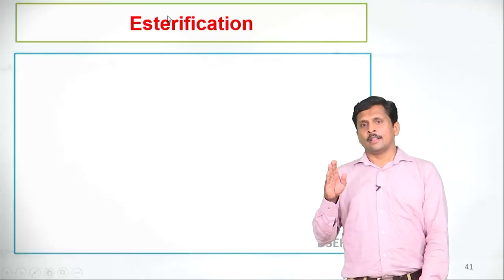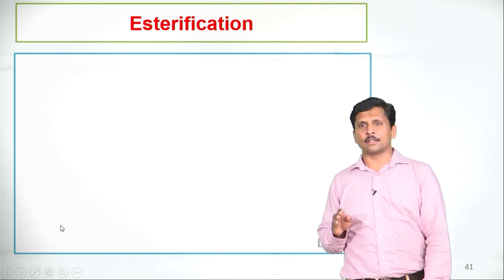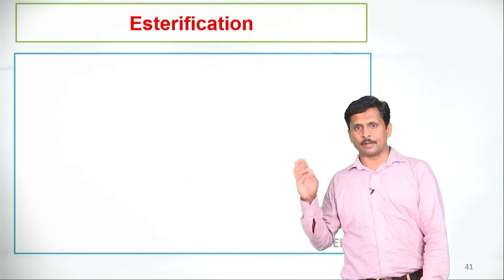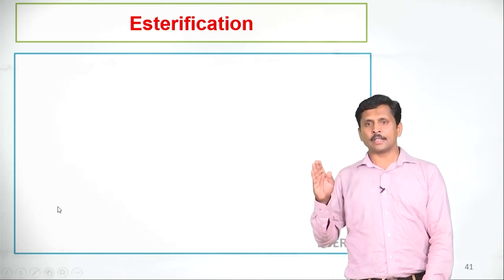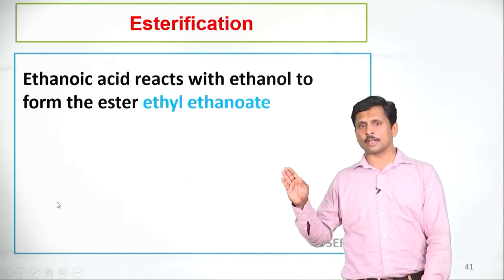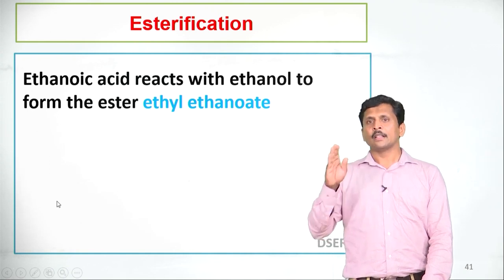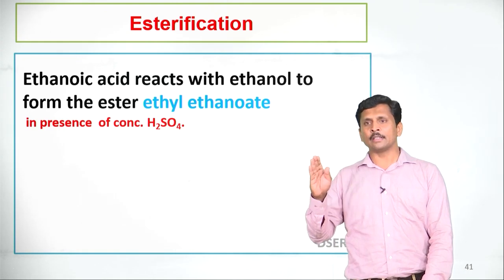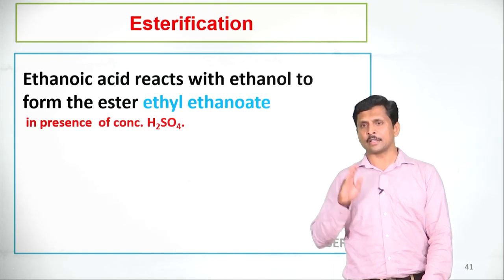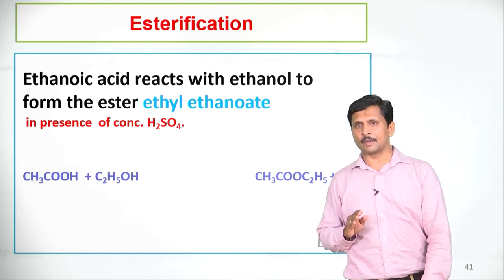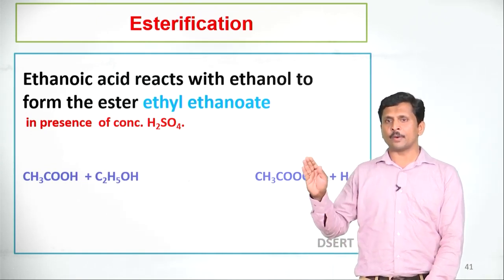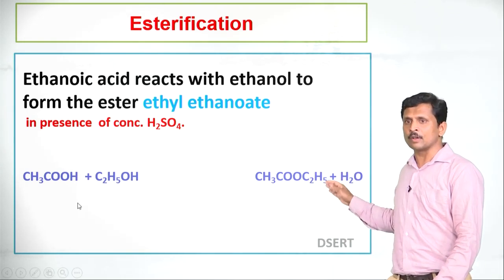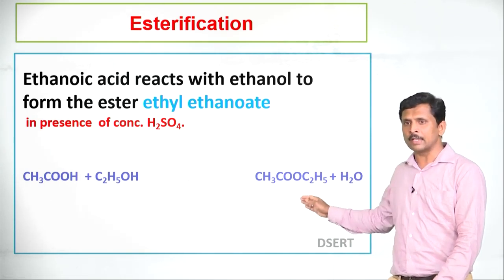Dear students, let us discuss esterification reaction. What is esterification reaction? Esterification is a type of chemical reaction in which carboxylic acids react with alcohols and produce esters. Here ethanoic acid reacts with ethanol to form the ester ethyl ethanoate in the presence of concentrated sulfuric acid. Let us see the chemical reaction. Here CH3COOH plus C2H5OH produces CH3COOC2H5. This is called ethyl ethanoate.